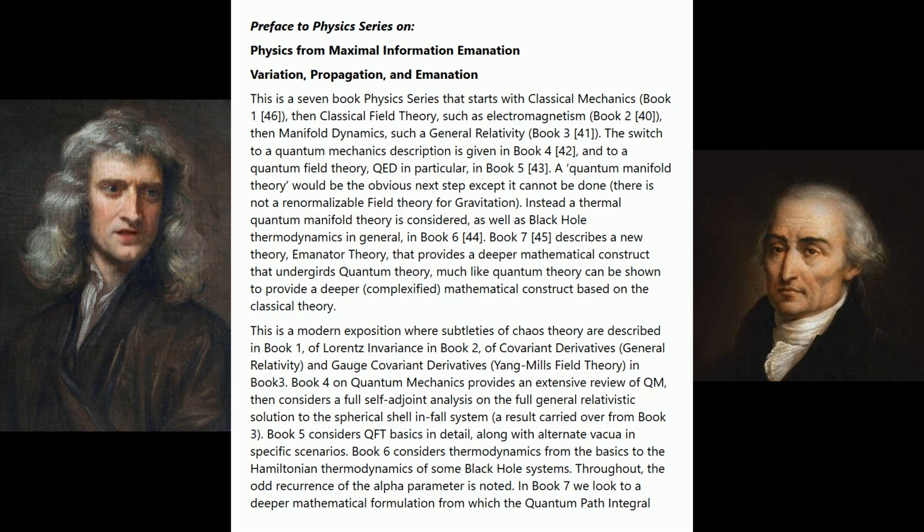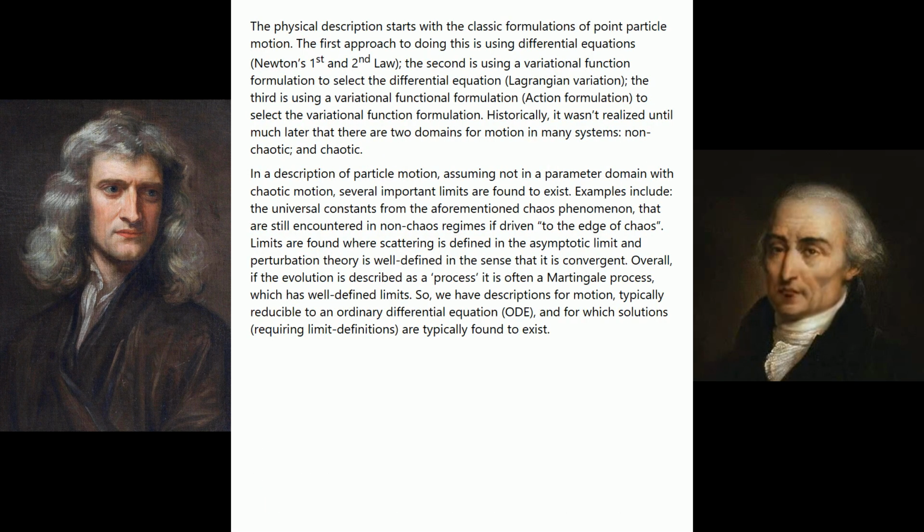In Book 7 we look to a deeper mathematical formulation from which the quantum path integral formulation would result, as well as explaining the odd parameters and structures that have been discovered, such as alpha and Lorentz invariance. The physical description starts with the classic formulations of point-particle motion. The first approach to doing this is using differential equations, Newton's first and second law. The second is using a variational function formulation to select the differential equation, Lagrangian variation. The third is using a variational functional formulation, action formulation, to select the variational function formulation.